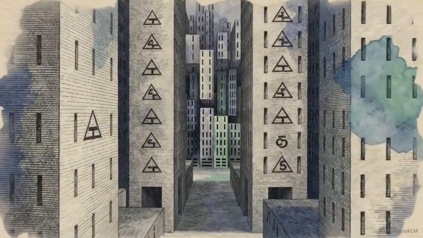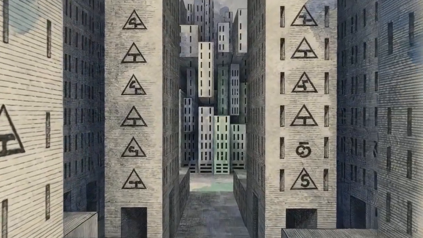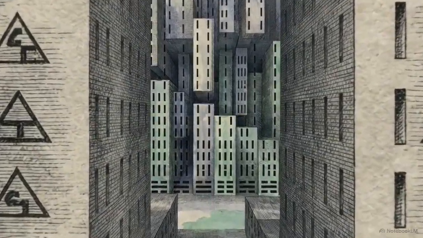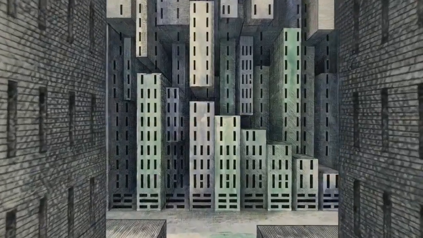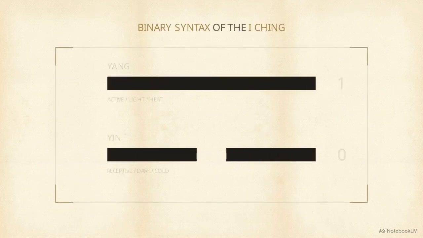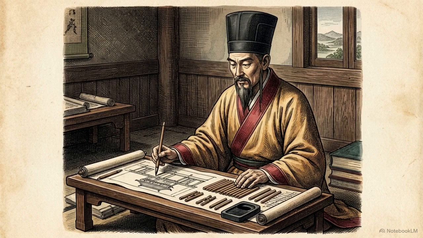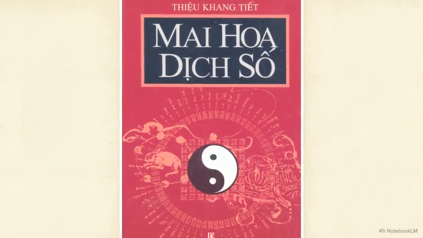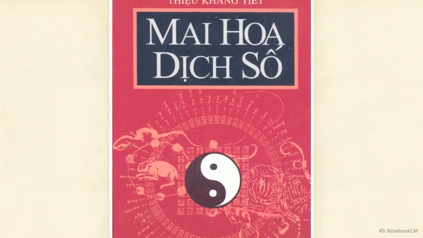We are used to thinking of the universe's foundational code in binary, endless matrices of ones and zeros. But centuries before digital computation, Chinese philosophers developed their own binary syntax, the solid and broken lines of the I Ching. In the 11th century, a Song dynasty philosopher named Shaoyang codified this syntax into a massive text known as Mai Hoa Dịch Số, or the plum blossom numerology.